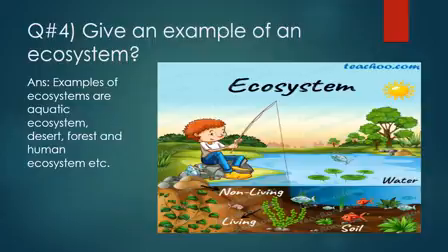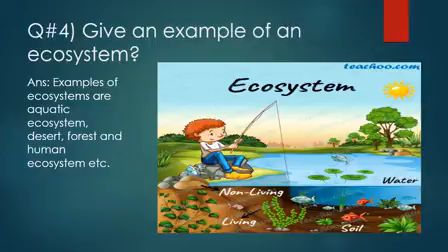Just like we discussed in the earlier question, an ecosystem is a community of living organisms interacting with each other and their non-living environment also. There are different examples of ecosystem that include the aquatic, which means the one which is in the water.